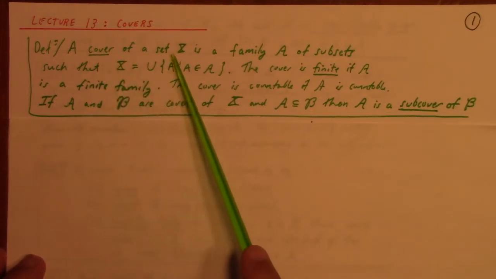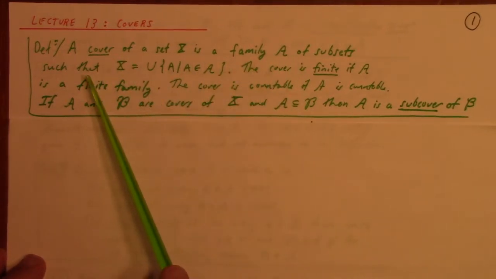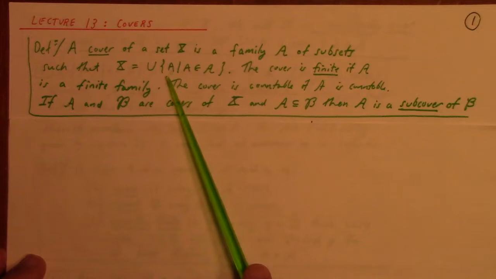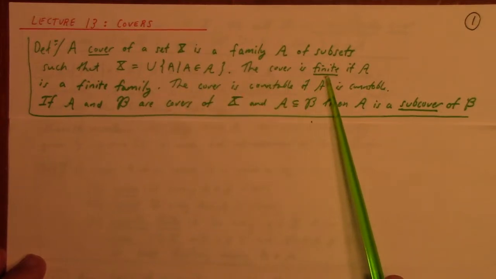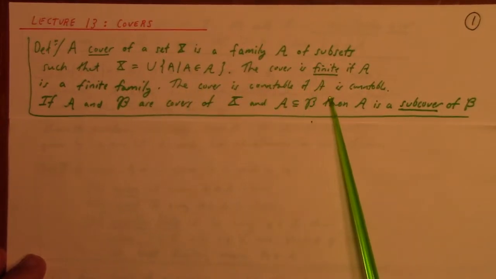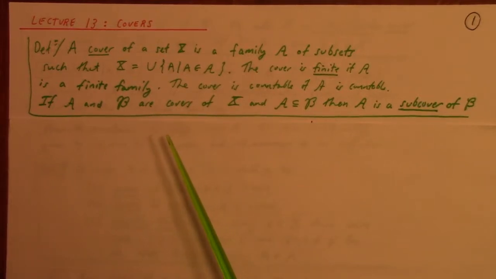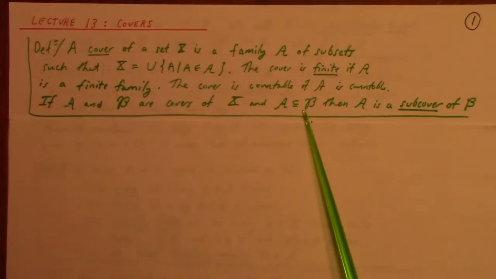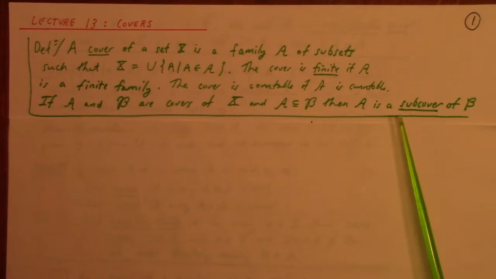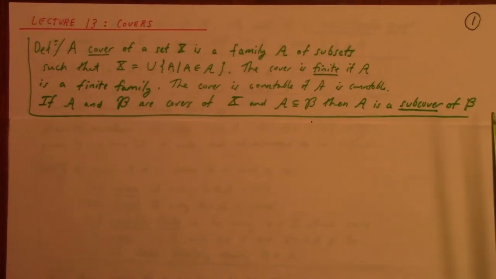Definition. A cover of a set X is a family A of subsets such that X is the union over the family. The cover is finite if it's a finite family. The cover is countable if it's a countable family. And if A and B are covers and A is a subset of B, then that means A is a subcover of B. All right.